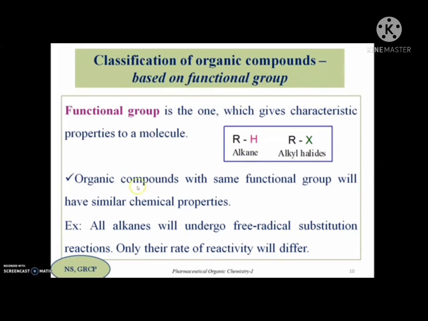In similar lines, organic compounds which have the same functional group have similar chemical properties. Why? Because it is the functional group which gives characteristic properties to the molecule. So as long as the functional group is common, the compounds exhibit similar chemical properties. For example, alkanes, whether it is a one carbon alkane or n number of carbon atoms, their chemical reaction, that is their ability to undergo free radical substitution, will be similar. Only depending on the structure of the alkane, the rate of reactivity will differ.